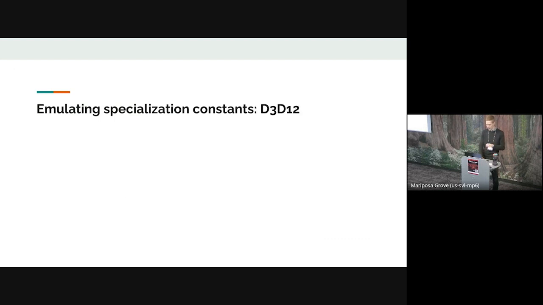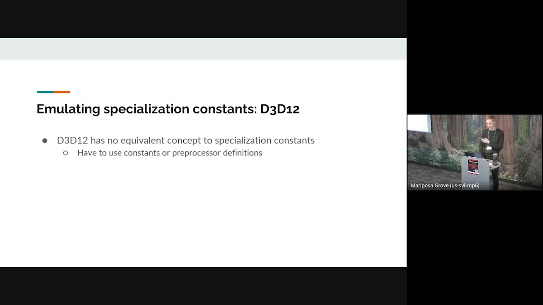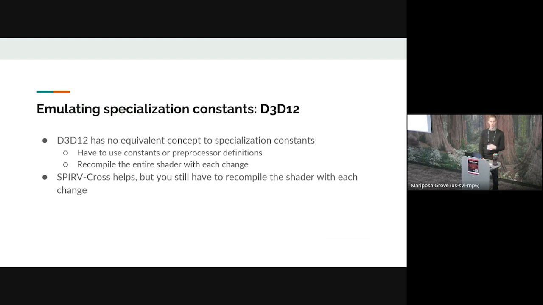Now, I see that I'm running out of time, so I'm going to go very quickly through the next part. Emulating specialization constants on D3D12. We had 2 attempts at this. And so the first attempt I'll describe very, very quickly and then focus on the second attempt. So D3D12 does not have specialization constants. You use constants or you use preprocessor definitions, and then you compile your entire shader again. And that was totally unacceptable for us. The performance overhead would be way, way too high. SPIR-V Cross has some helpers for this, but you're still recompiling.